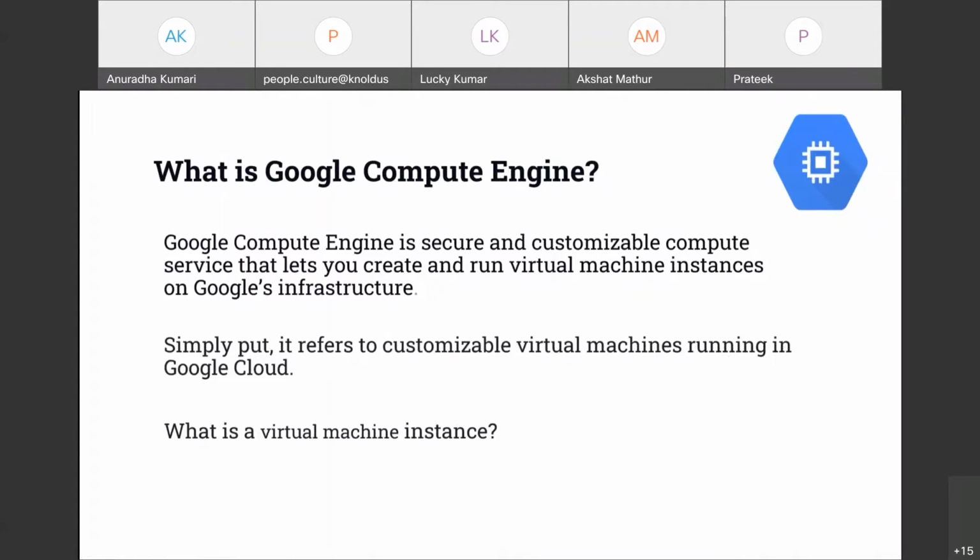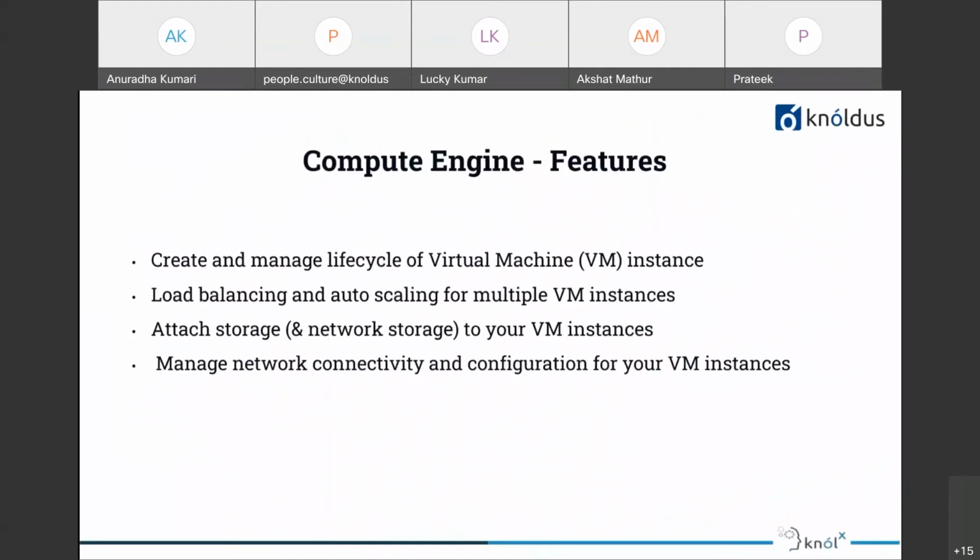We already understand what is compute engine. So, compute engine features. What are the features that it offers to us? It helps us to create and manage the life cycle of virtual machine instances. We can start, stop, terminate virtual machine instances whenever we want. And we can also implement load balancing and auto scaling for multiple VM instances.